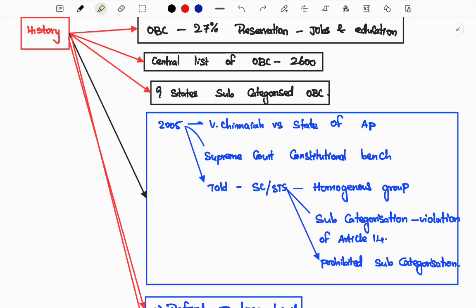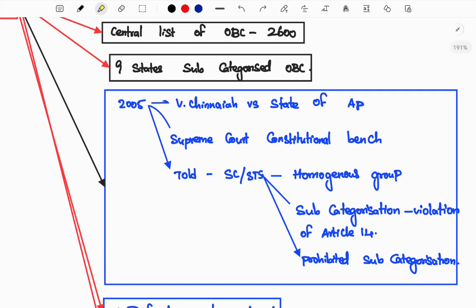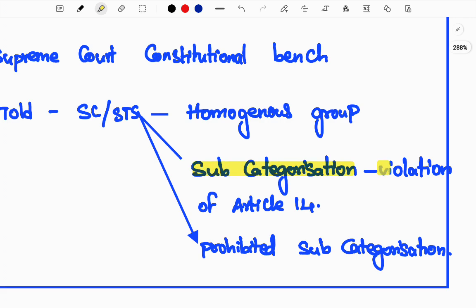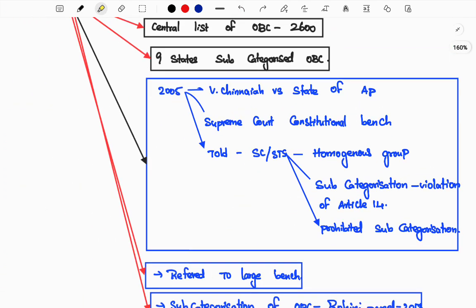So here you should subcategorize them. But here, what is our Supreme Court judgment? What did our Supreme Court say? SC/STs are homogeneous groups, so we cannot subcategorize them. If you subcategorize them, it is a violation of Article 14, which is the right to equality. So the Supreme Court prohibited the subcategorization of SC/ST.